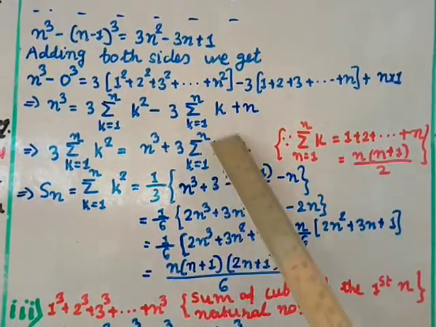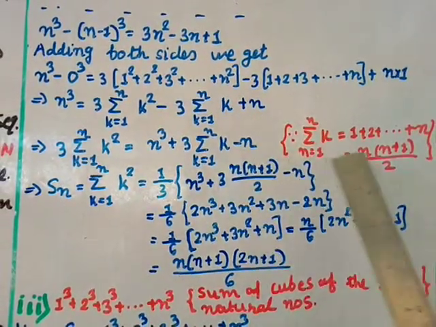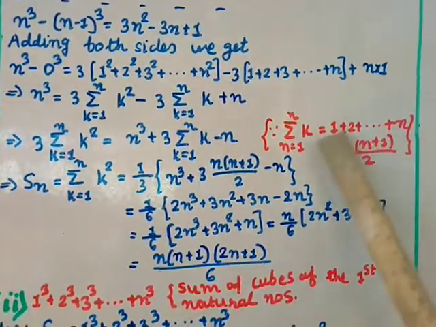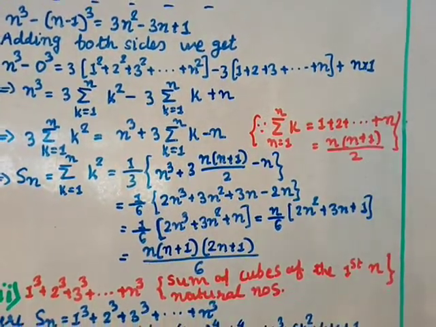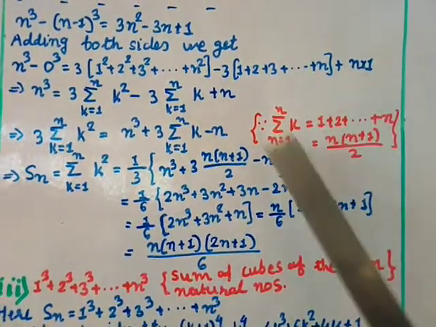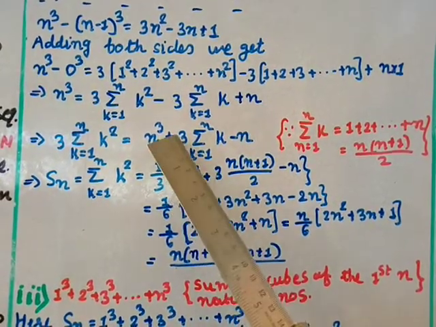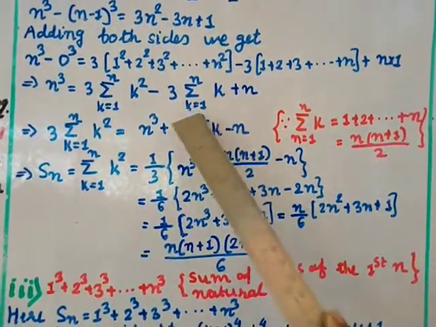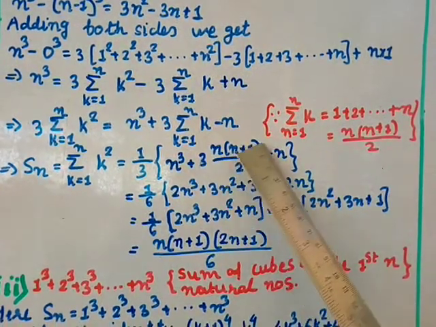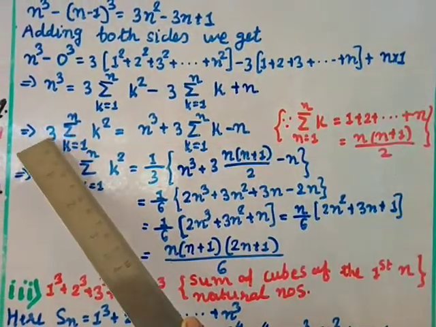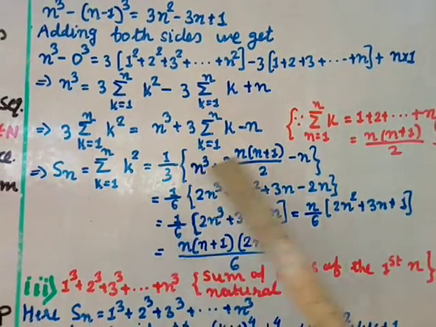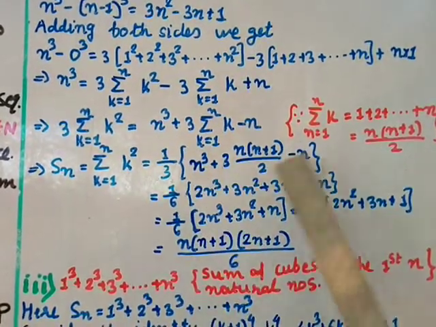So this value I will place here, n into n plus 1 by 2, from part 1, or you remember the formula. So I place this value here: n cube as it is plus 3 as it is, and this part I am placing the value n into n plus 1 by 2 minus n, and this 3 transferring over here, so it will come for all the terms. So it is 1 by 3, putting the bracket.